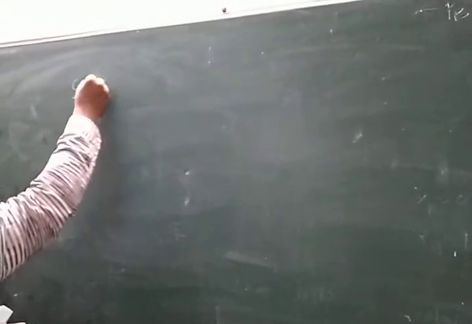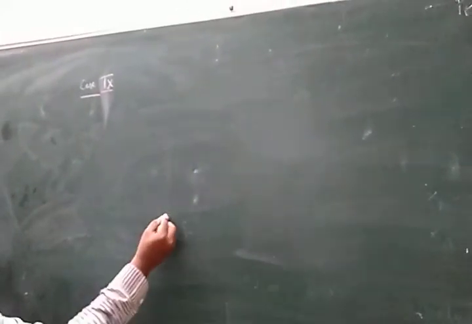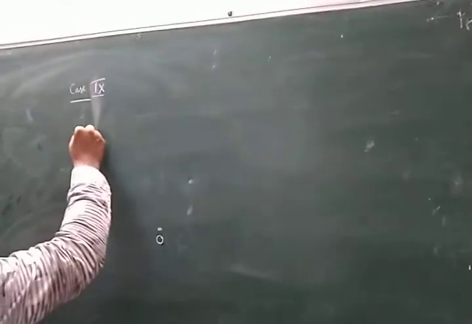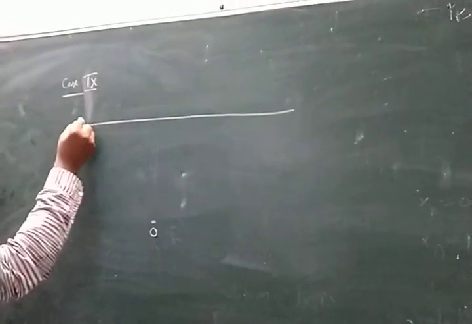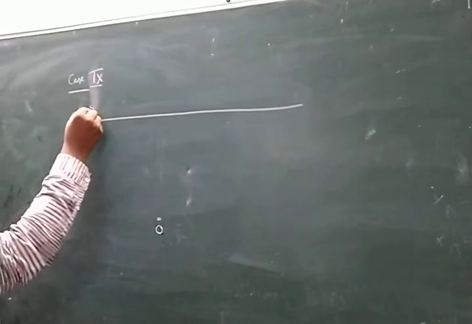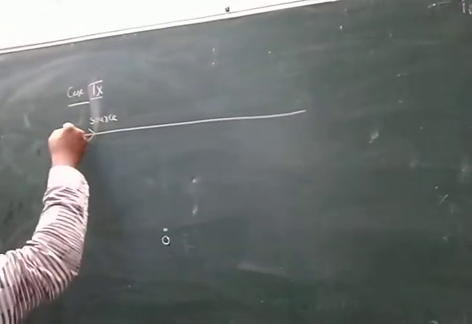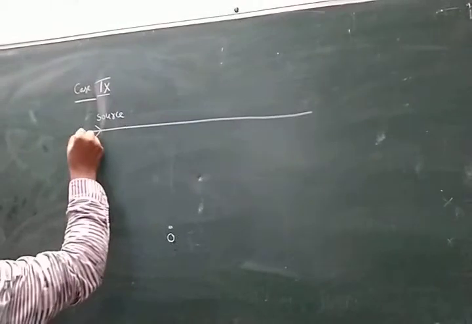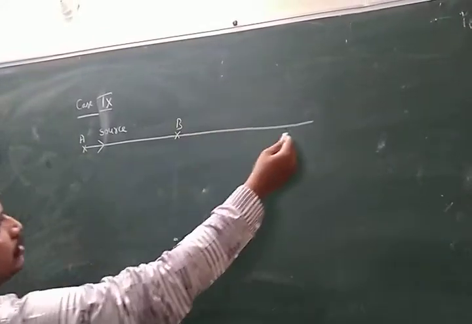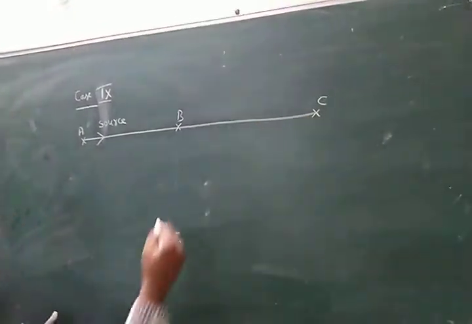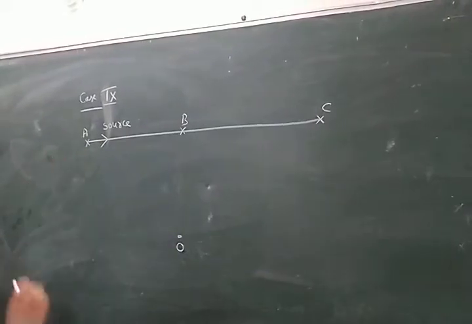Okay. Next case, case number 9. Look here, all of you. Case number 9 is very important. Here is the observer. What is the use of the observer? Always to listen to sound. What is the use of the source? To produce sound. The source is moving in this direction. I consider 3 points: one is A, another is B, another is C. Here at A, what is the apparent frequency?